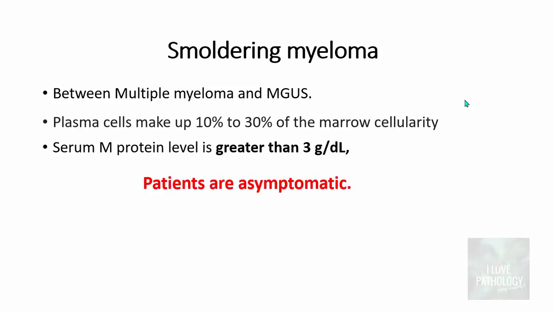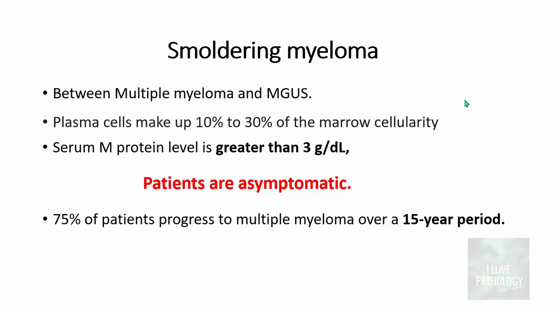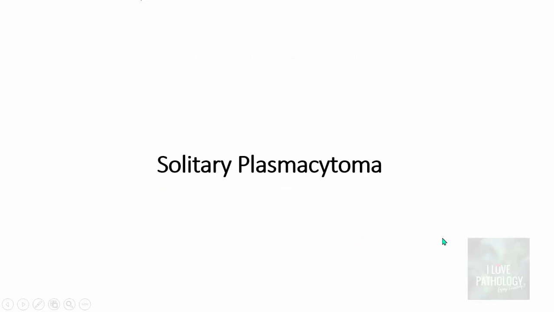But what is important is that patients are asymptomatic. They do not have clinical manifestations as in multiple myeloma, and that's the reason why it is called smoldering multiple myeloma. The importance of knowing this entity is that 75% of patients progress to multiple myeloma over a 15-year period.